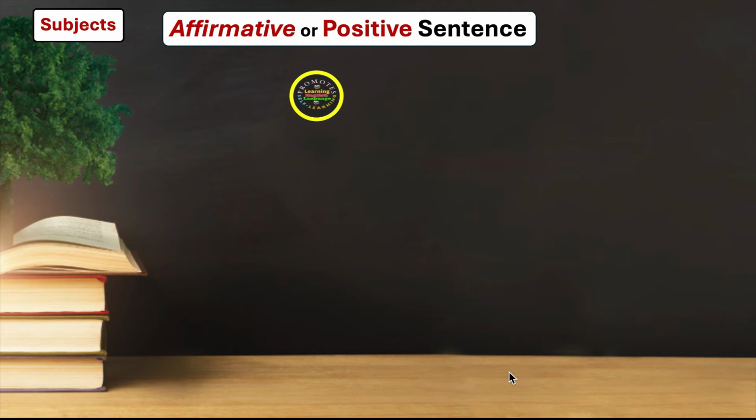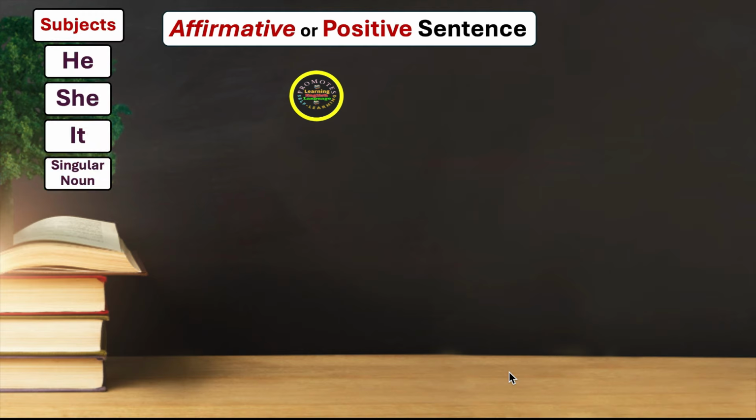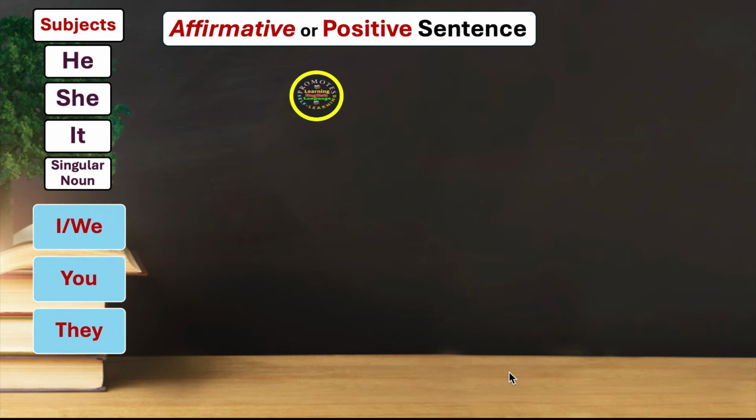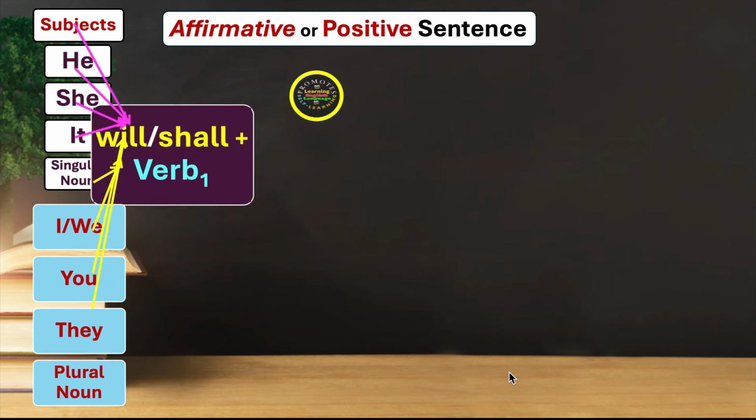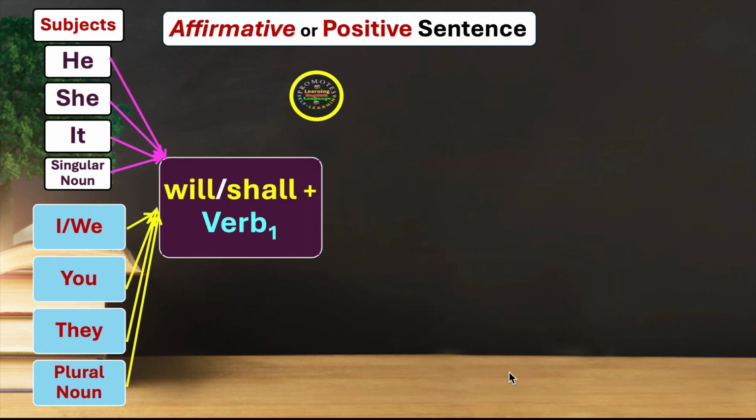Future simple tense, the review lesson, affirmative or positive form of sentence. We have the subjects like he, she, it, and singular noun. We have some more subjects like I, we, you, they, and plural noun. Whatever your subject, whether singular or plural, we use will or shall plus the first form, the root form of the verb, and then we use an object or other words. See the examples.